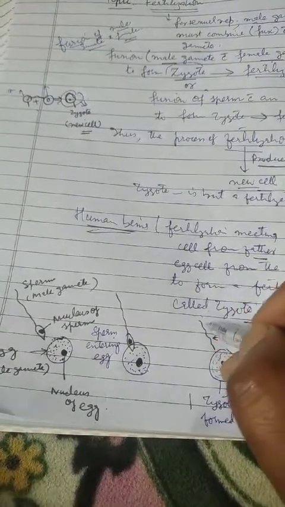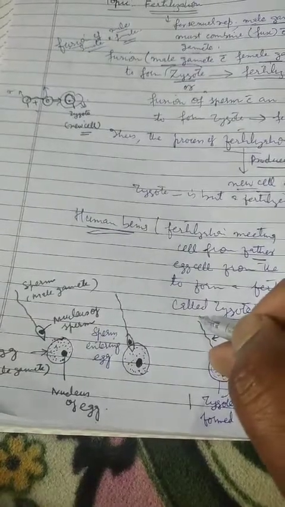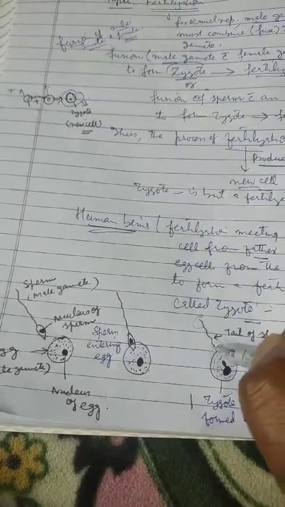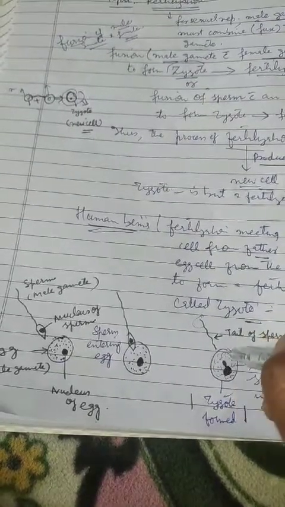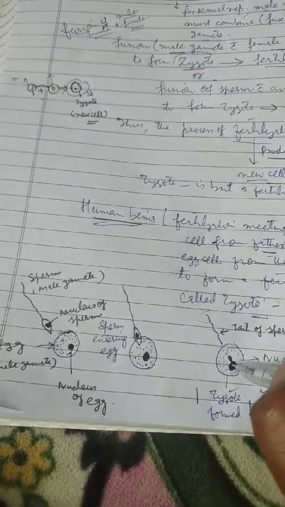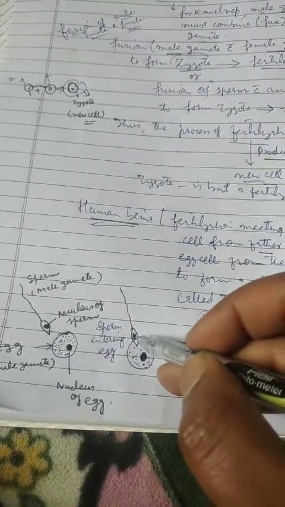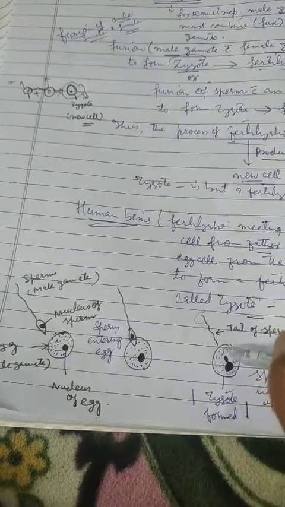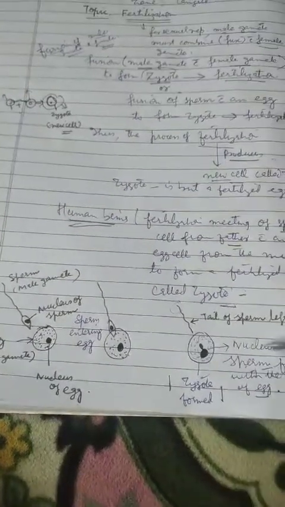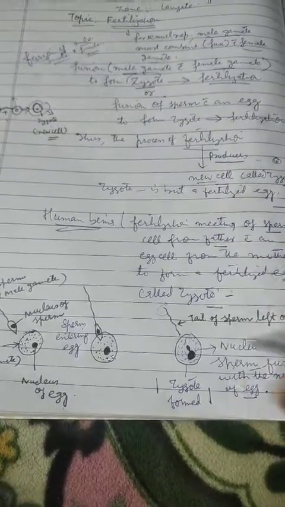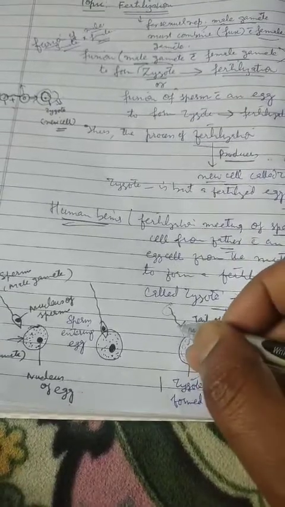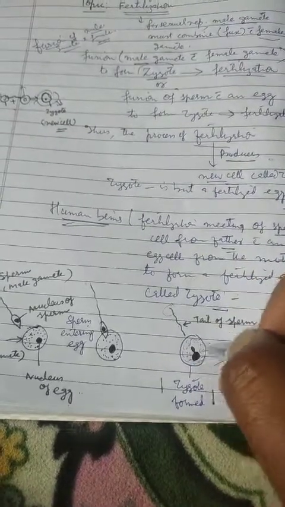And I must remind you of the importance of this tail in the sperm. It helps in the movement of sperms. So the tail remains behind. The head of the sperm enters the egg. Now the egg has its own nucleus, and the sperm has its own nucleus. When the sperm enters the egg, the nucleus of the sperm fuses with the nucleus of the egg.